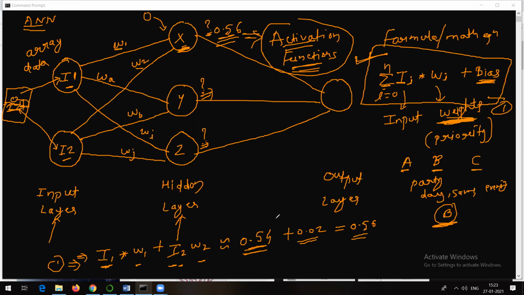So I will again repeat, tomorrow there will be a test kind of a thing I am going to conduct. Maybe 15, 20 questions I will be asking you. You need to submit the answers. And depending on that, your scores will be decided. How to conduct it, I will decide. But you need to be ready with whatever we have discussed till now. You need to be ready with all those things.